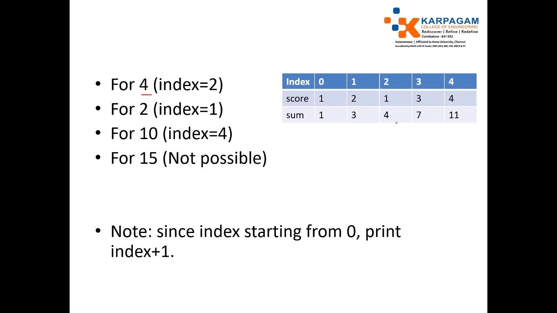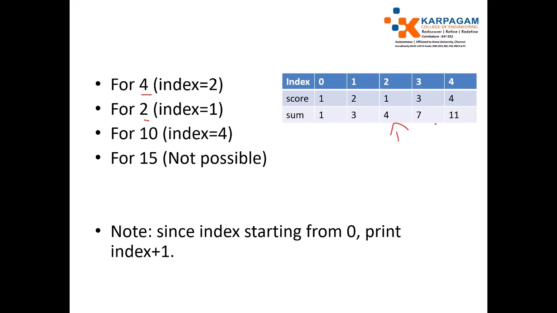Actually this is the third turn, but the index is 2. That is why we are printing index plus 1, because the array index starts from 0. Here for 2, the first turn is not achieved, but the second turn it is achieved. For 10, the first turn is not, second turn is not, third turn is not achieved, fourth turn it is achieved. Okay, let's go.